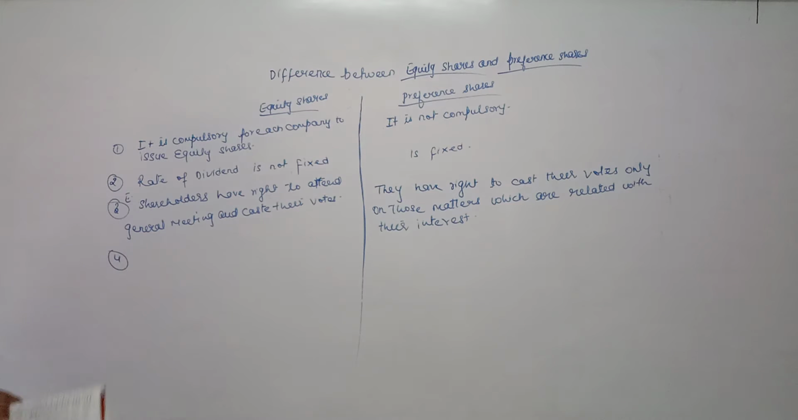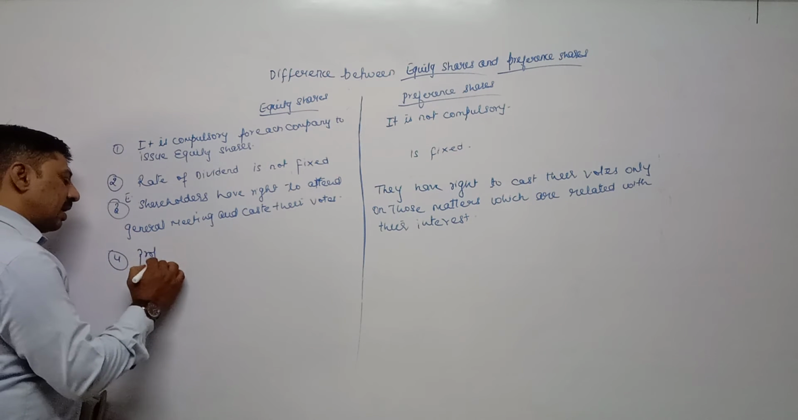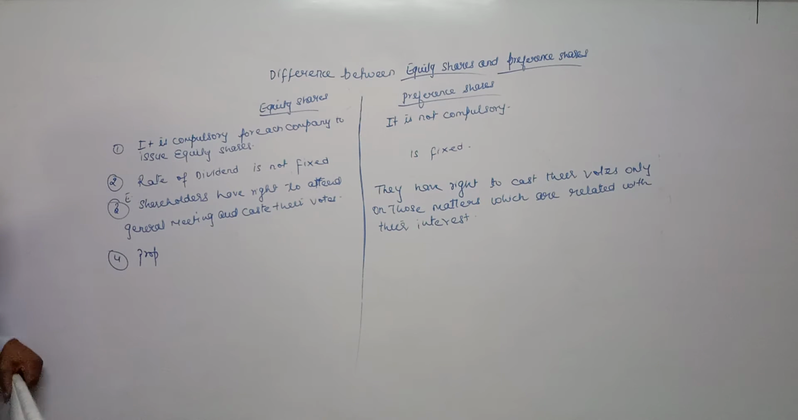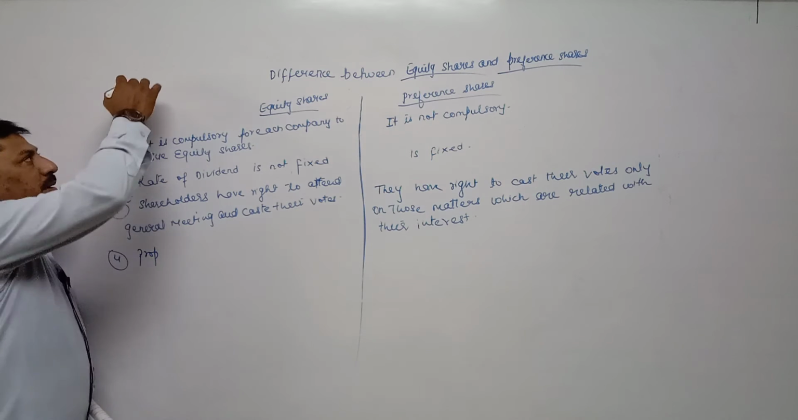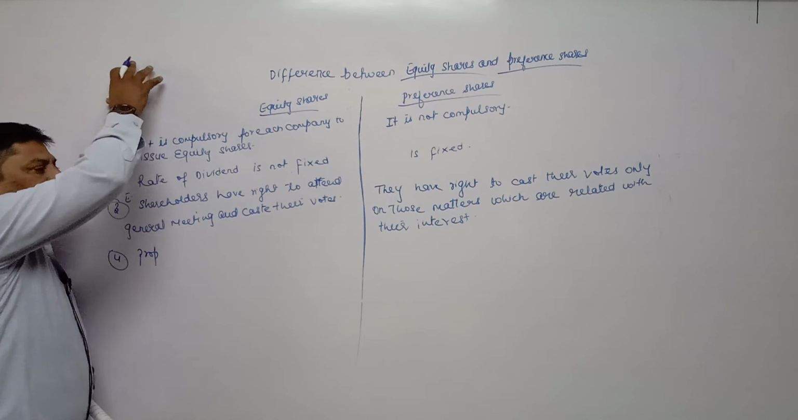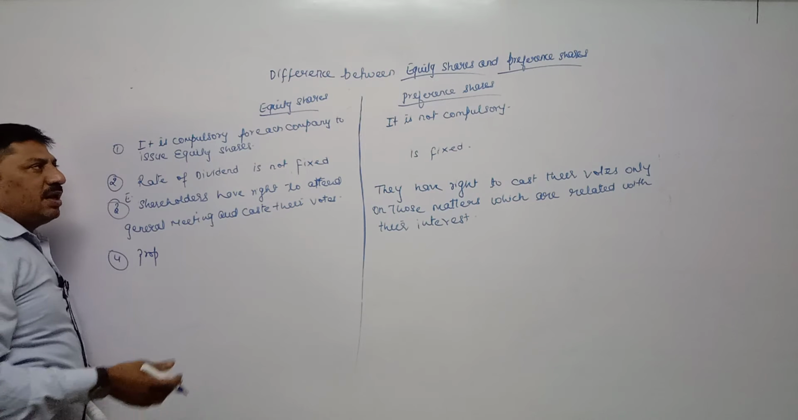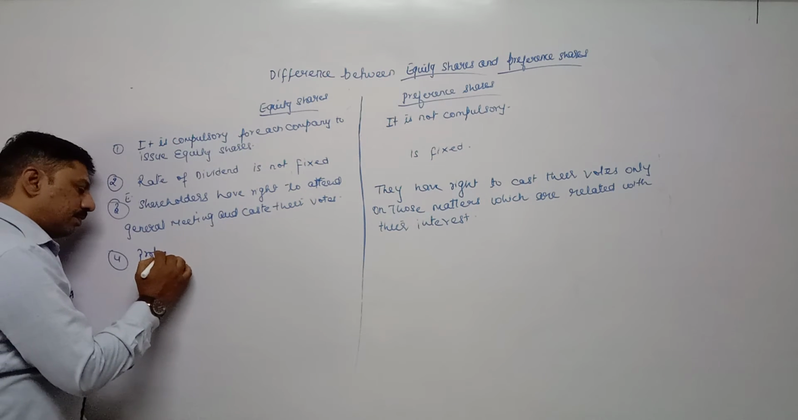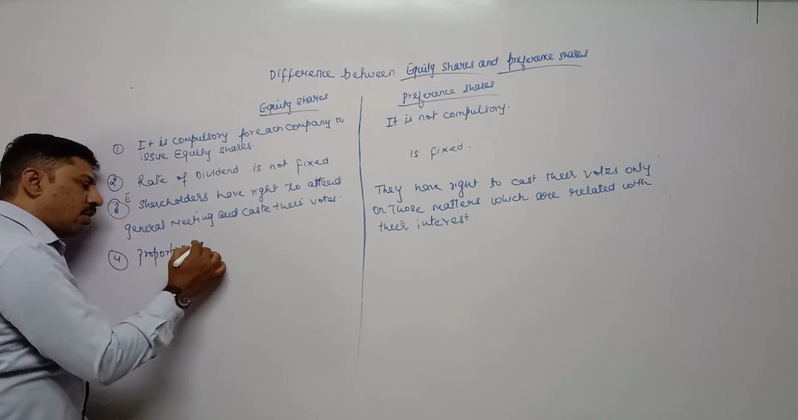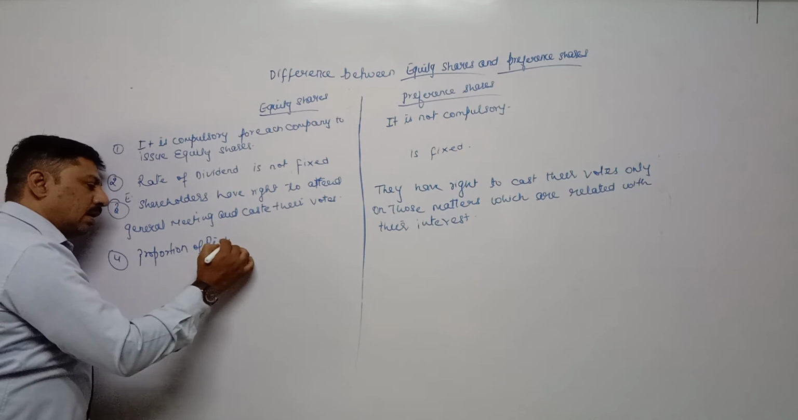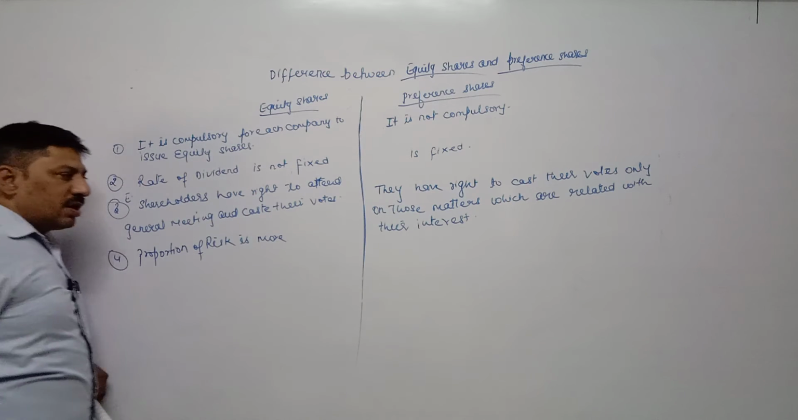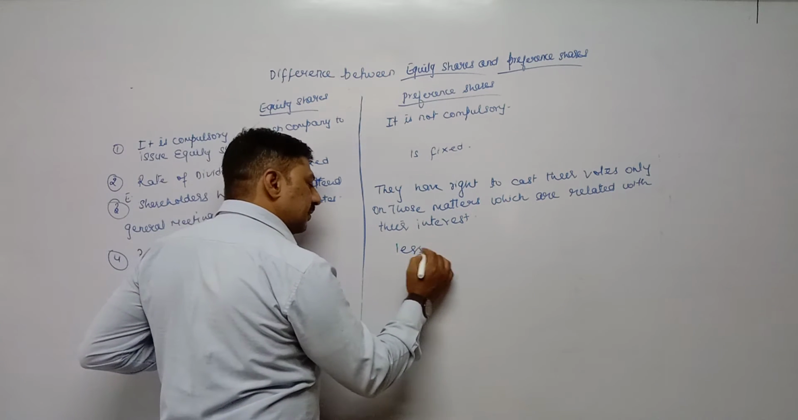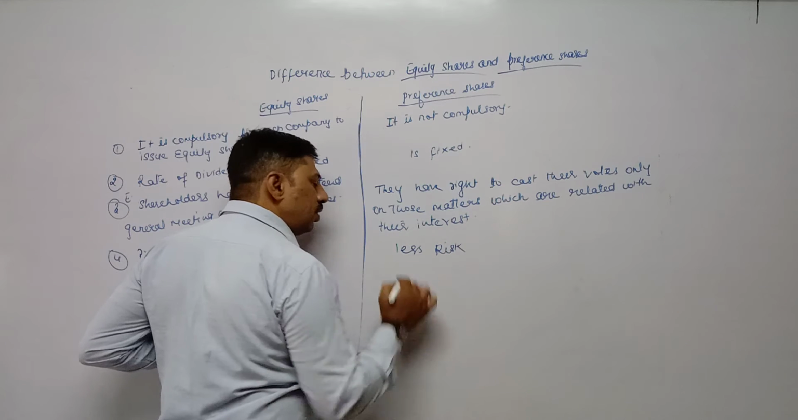Fourth difference, any 6 points you can do. Risk: we all know proportion of risk is more in case of equity share and proportion of risk is less in case of preference share. On the basis of invested amount means capital, and on the basis of dividend we can say that proportion of risk is more in case of equity share, and here less risk as compared to equity share.